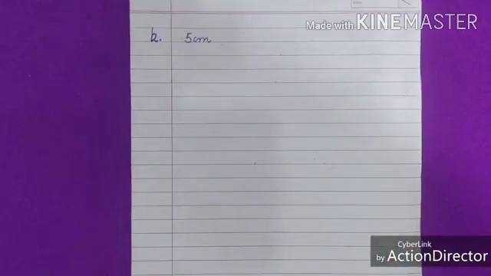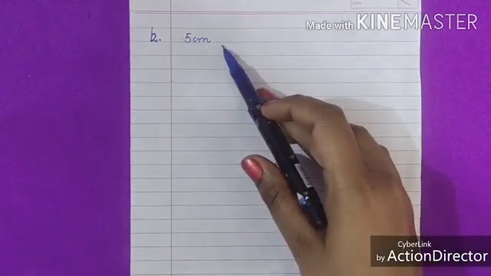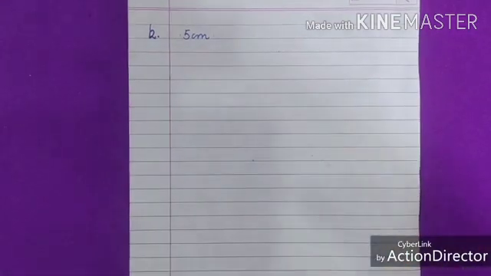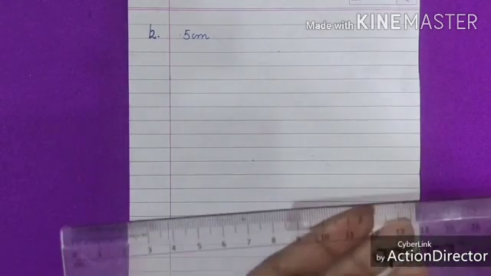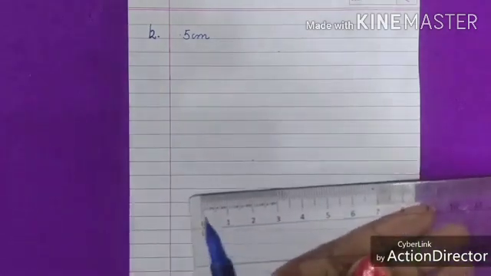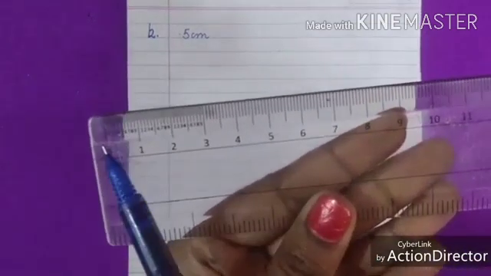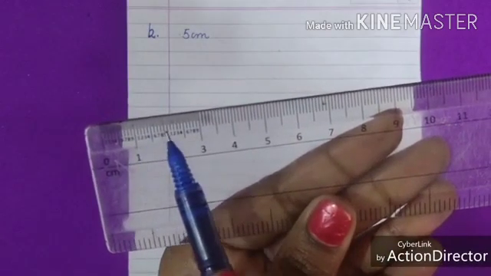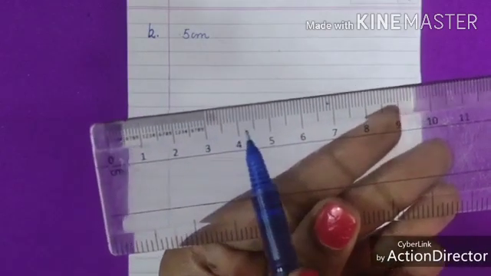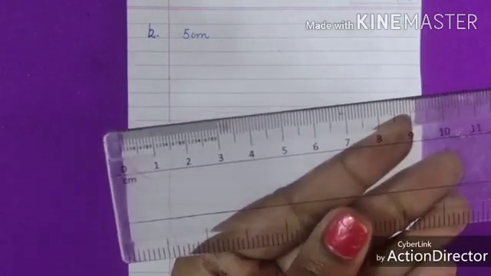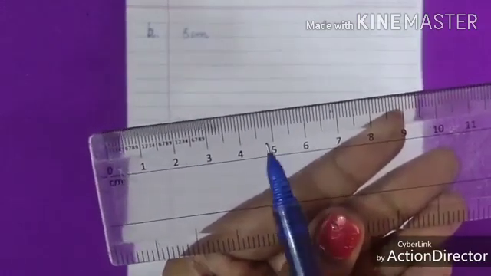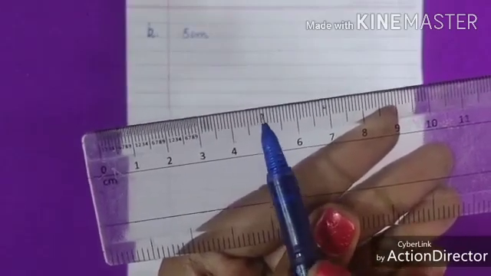Now I will solve part B. In part B of the question, we have to draw circle with a radius of 5 centimeter. First of all, we will measure 5 centimeter on the scale. See, 0, here 1 centimeter, 2 centimeter, 3 centimeter, 4 centimeter, 5 centimeter. 5 centimeter here, this line.